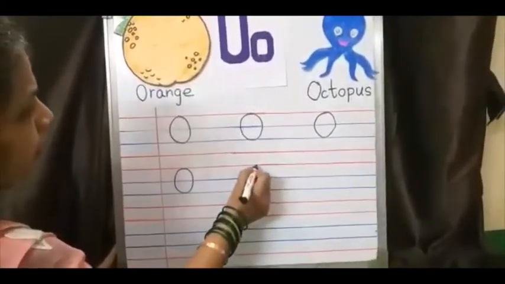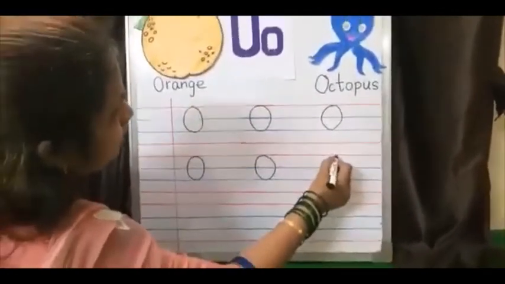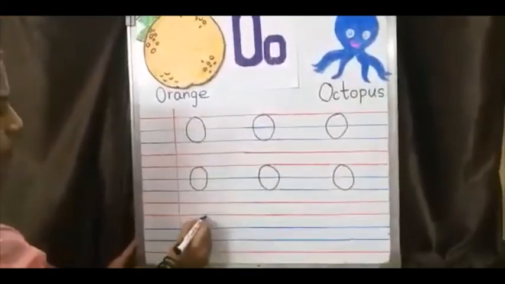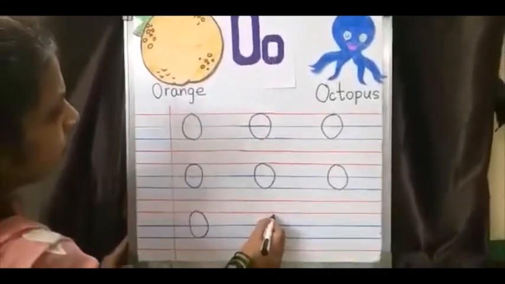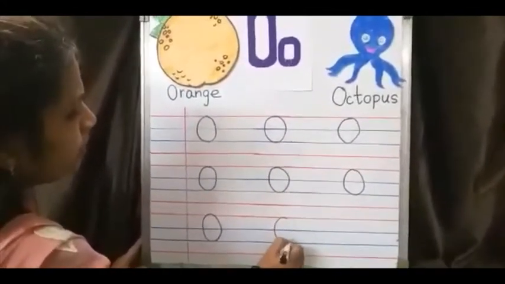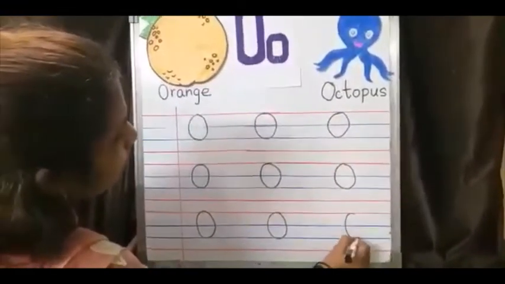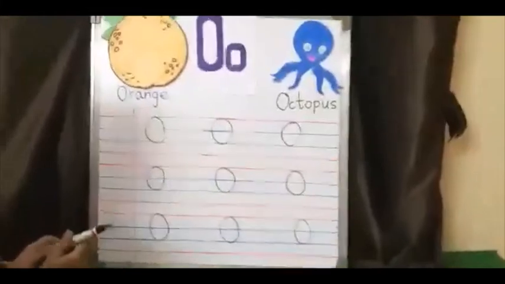O for owl. O for ostrich. O for ox. O for onion. O. All of you practice writing O.